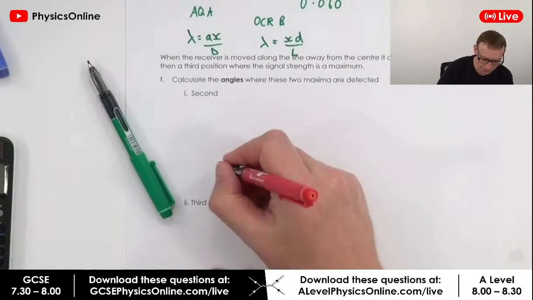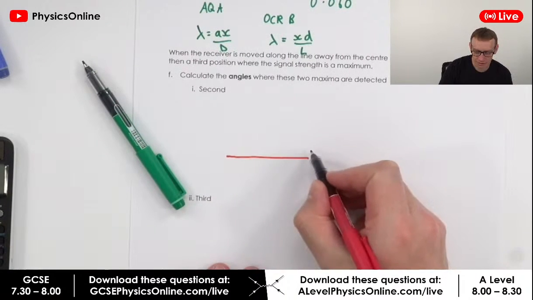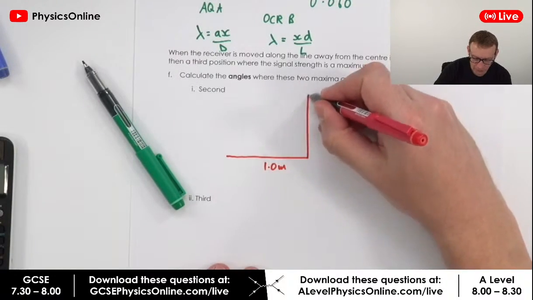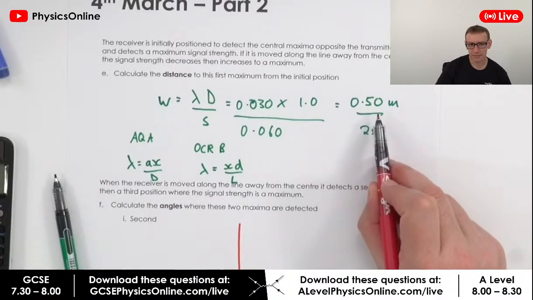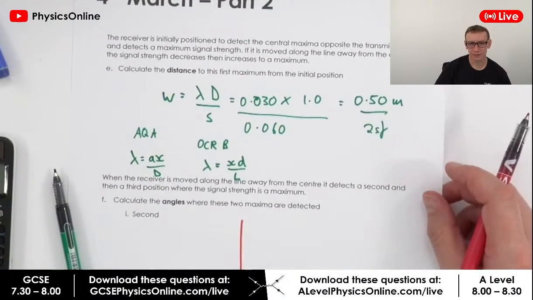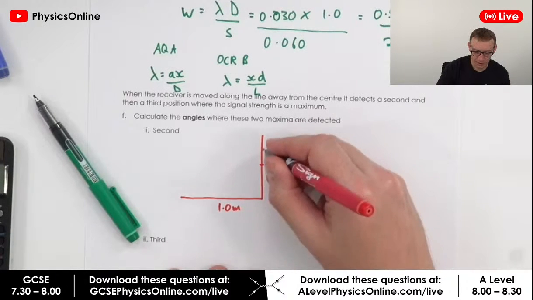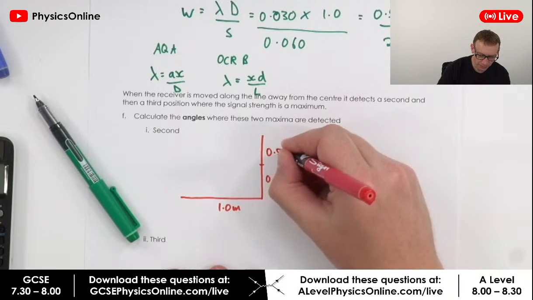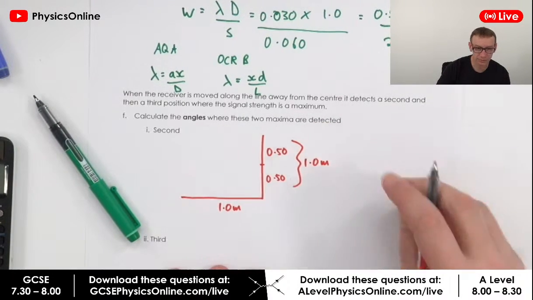For the second order, the distance between the double slit and the screen is 1.0 metres. We also know that the first maximum is 0.5 of a metre away, so for the second maximum reading, that's going to be 0.50 plus 0.50, a total of 1.0 metres.